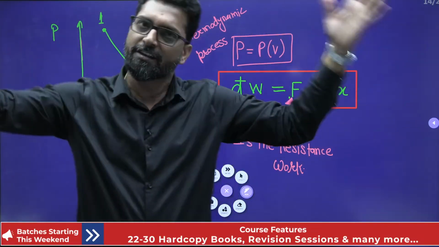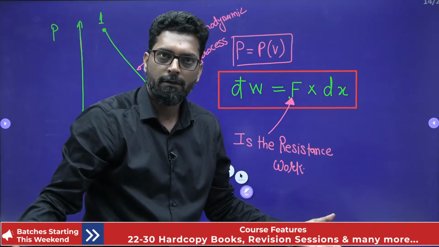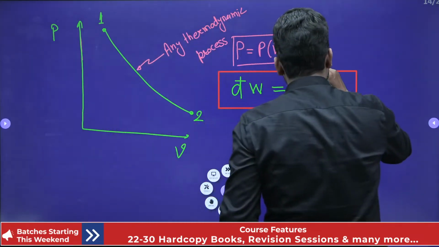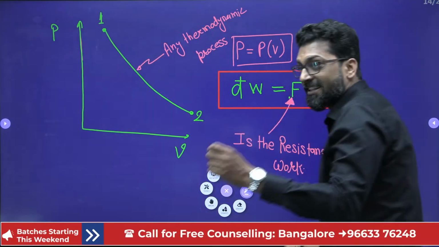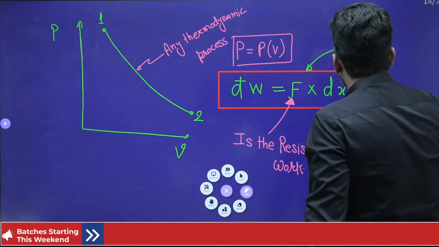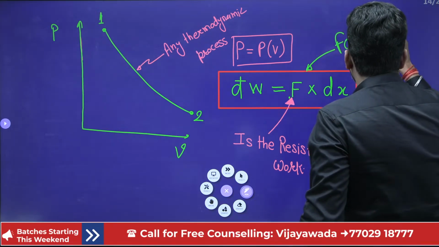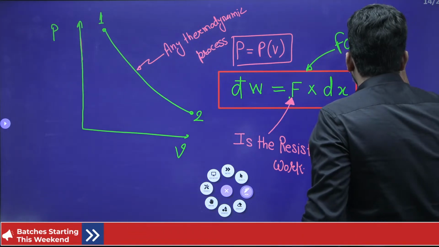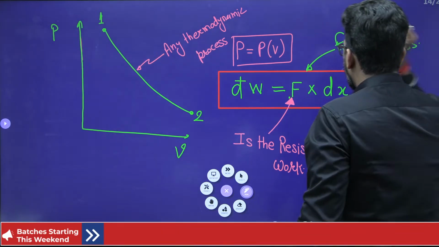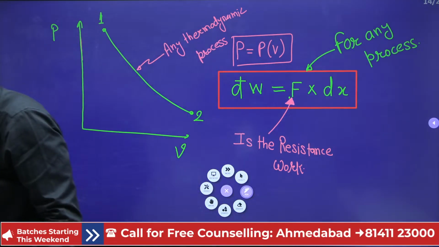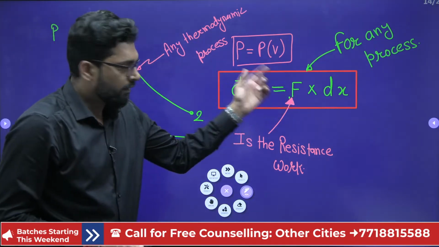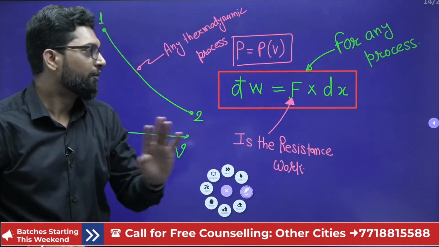वर्ल्ड में जो भी process है सब के लिए apply कर दीजिए. Why? Because this is a physics equation. So this equation is very important. I'm telling you, these are very subtle concepts. This equation is for any process.